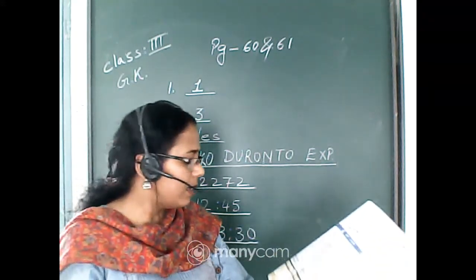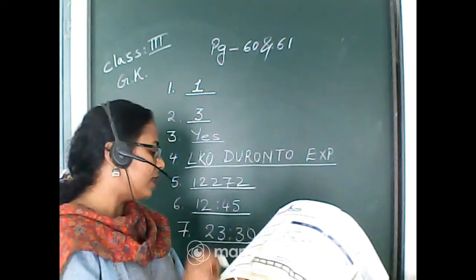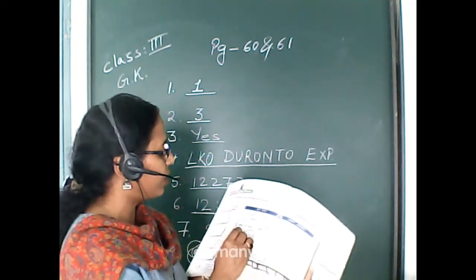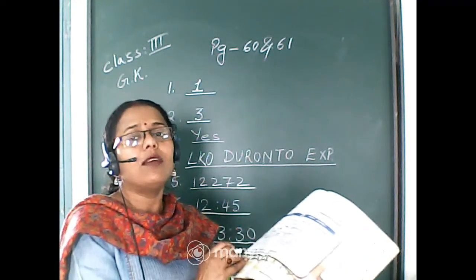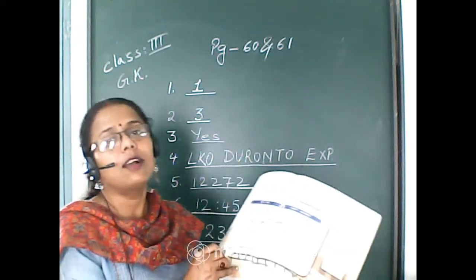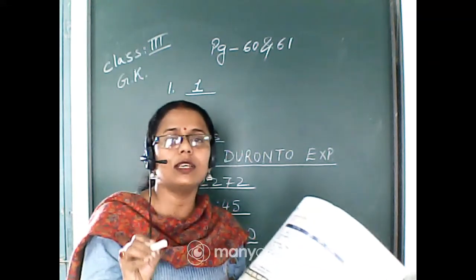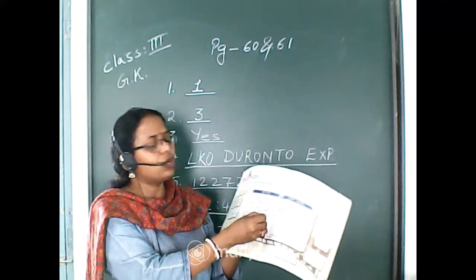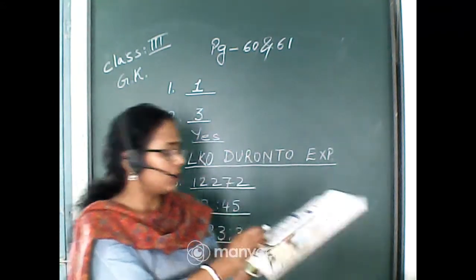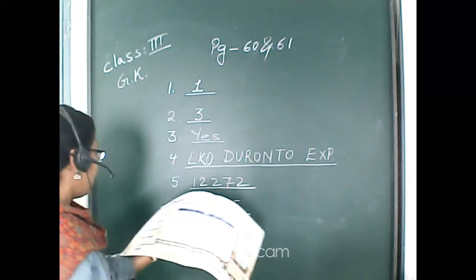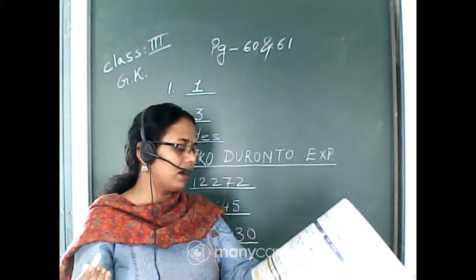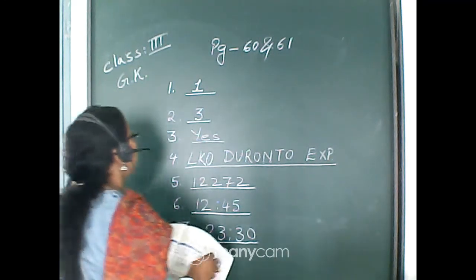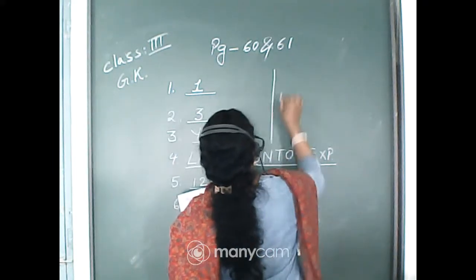Next comes number 8. Where is this train leaving for? We can see we have booked a ticket for New Delhi and we have booked a ticket on the Lucknow Duronto. So obviously our destination will be from New Delhi to Lucknow. So this train is going for Lucknow and it is leaving from New Delhi. So I am writing number 8 over here.